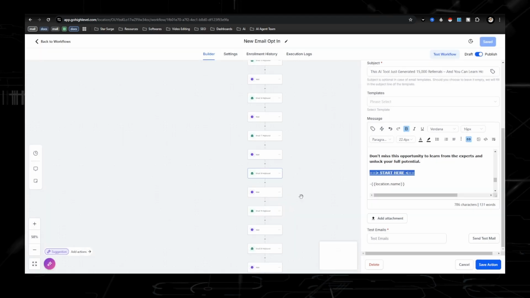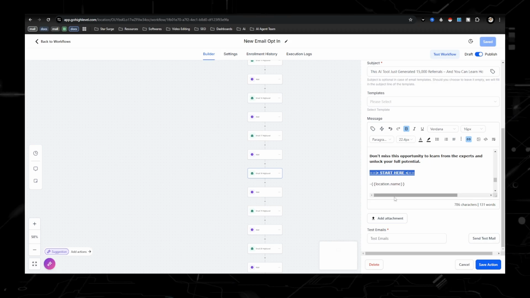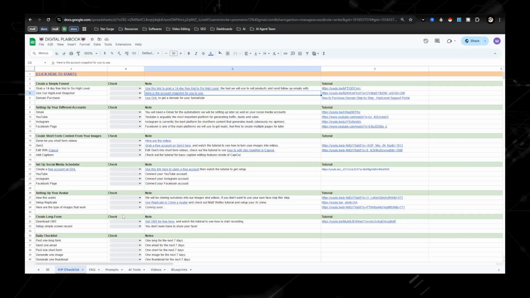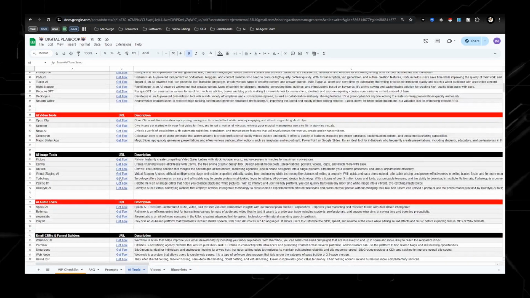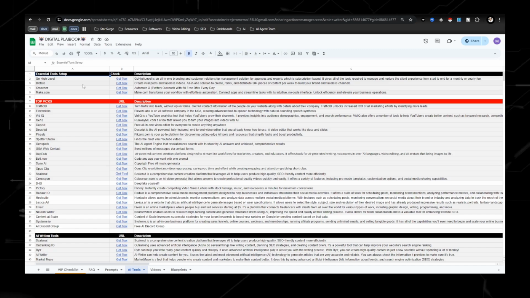So before I show you how to import or set up your custom values, first we need to get you an affiliate link of a tool that you want to promote. So if we go to the digital playbook, we can go over here to AI tools. And like I said, these are 130 AI tools that you're able to get paid to promote, which means to have affiliate links. I suggest starting off with one of these three: Go High Level, Blotato, or XWeacher.